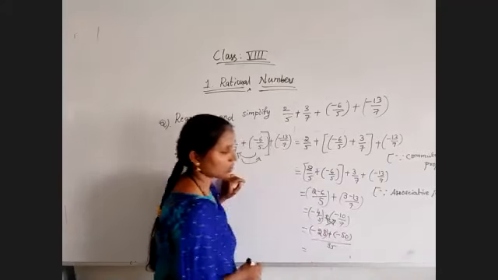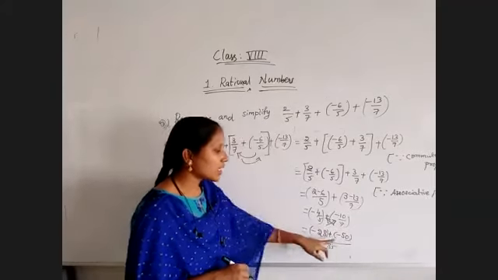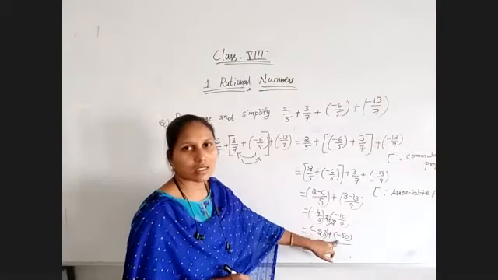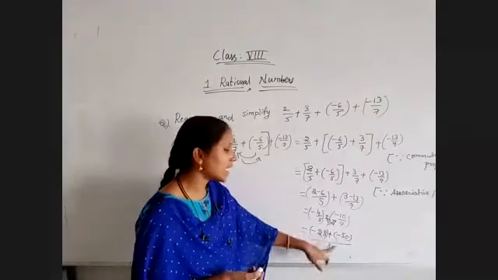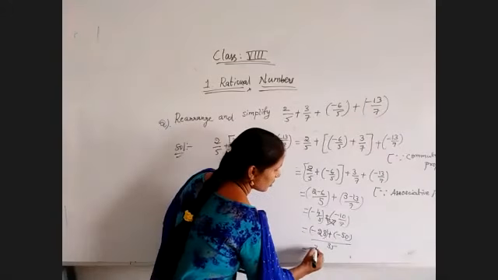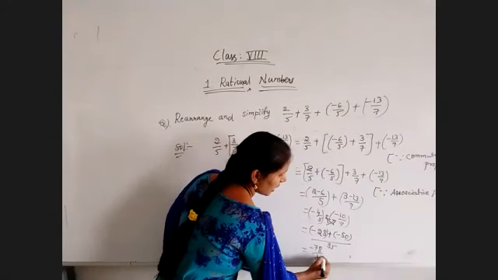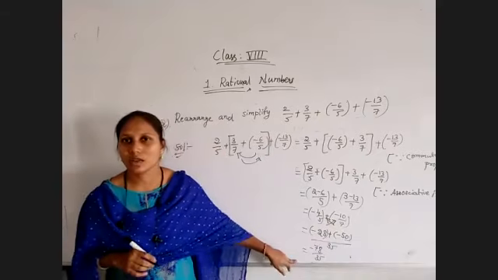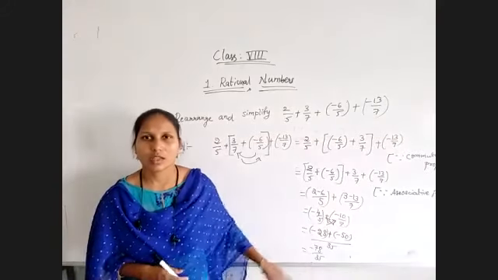So this is equal to minus 28 minus 50, like integers, addition: minus 78 by 35. So this is our answer. And here no simplification is possible, no cancellation is possible. So that's all.